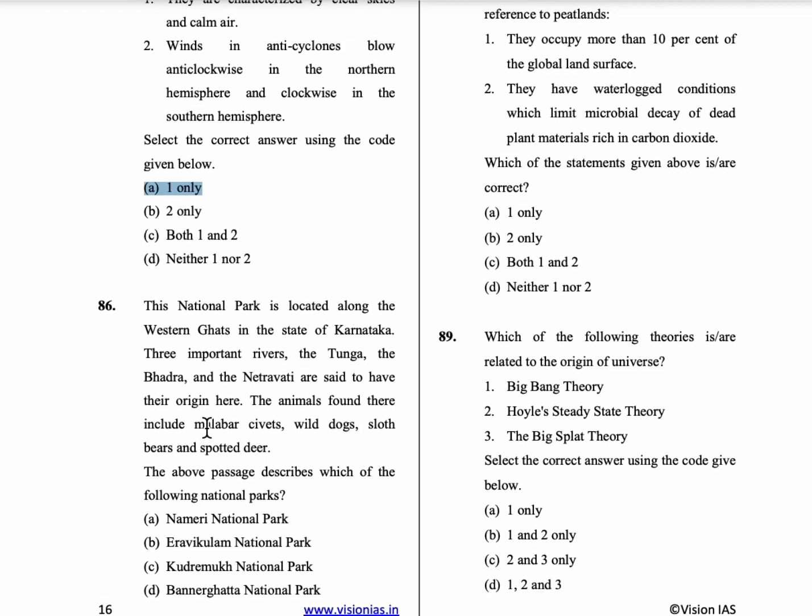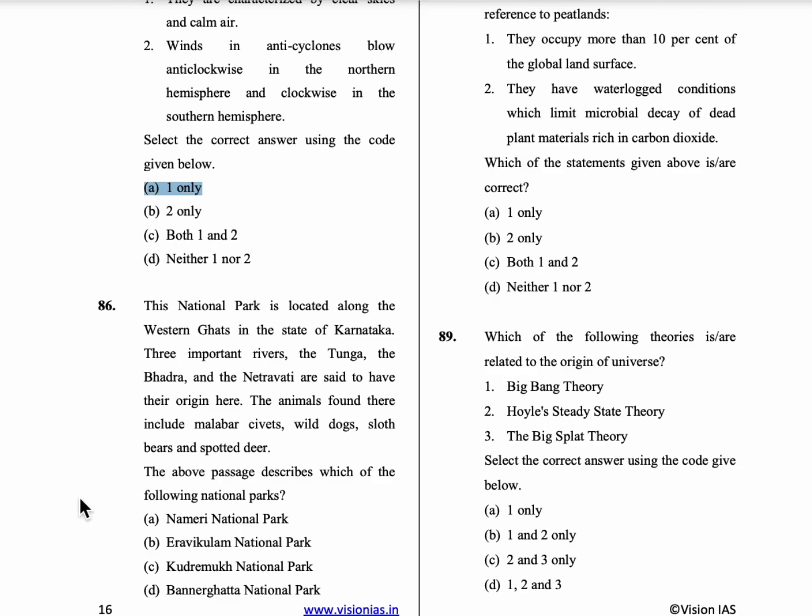86th question. This national park is located along the Western Ghats in the state of Karnataka. Three important rivers, Tunga, Bhadra and Netravati, are said to have their origin here. The animals found there include Malabar civets, wild dogs, sloth bears and spotted deer. The above passage describes which of the following national parks?